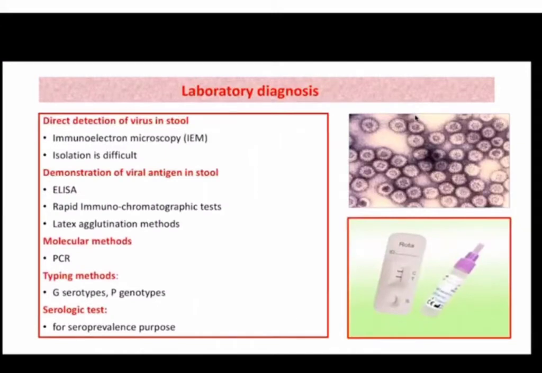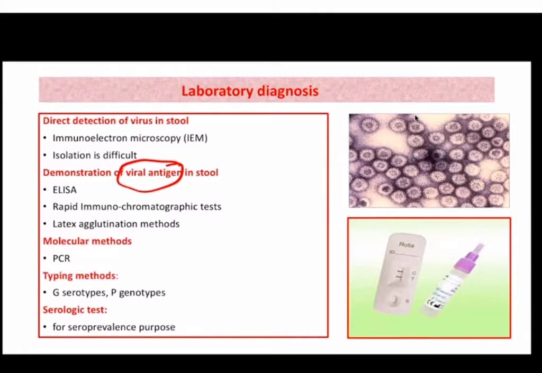So the laboratory diagnosis of viral gastroenteritis primarily focuses on demonstration of either viral antigen or viral RNA or virus itself in stool. Okay. So the specimen of choice for the laboratory diagnosis of viruses is the fecal specimen, stool specimen.